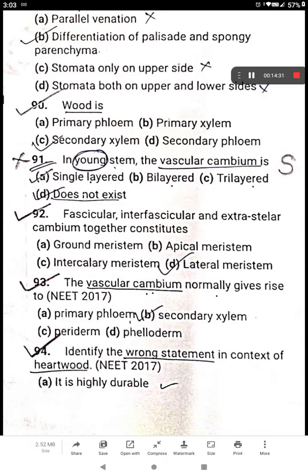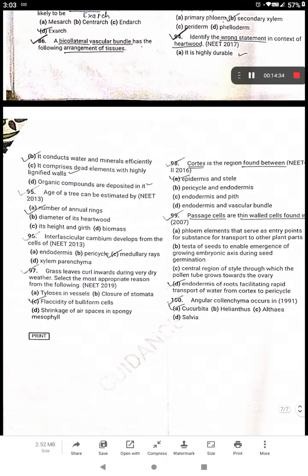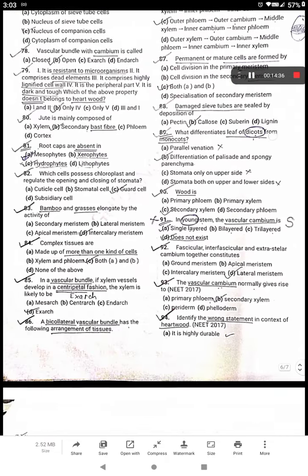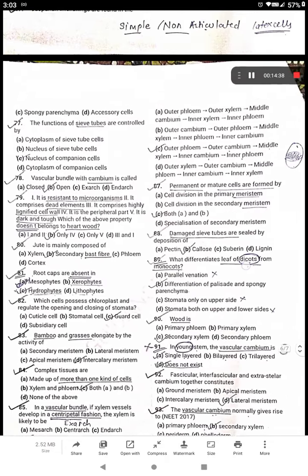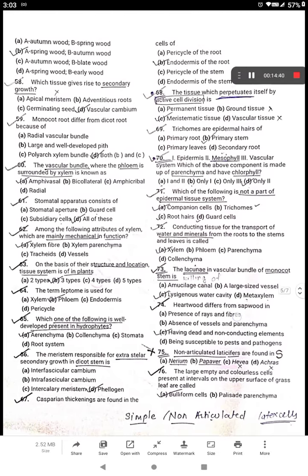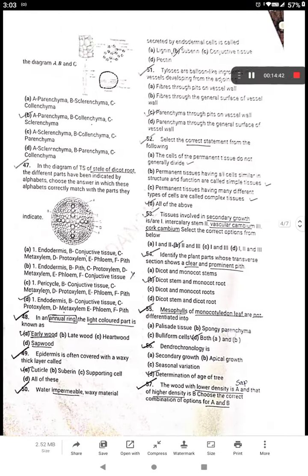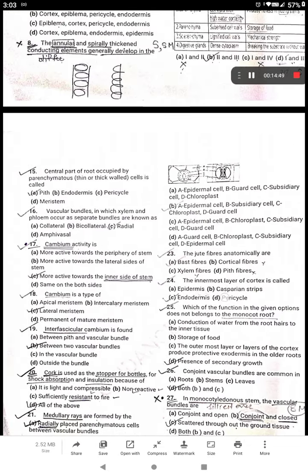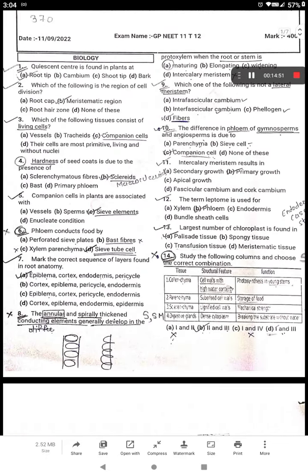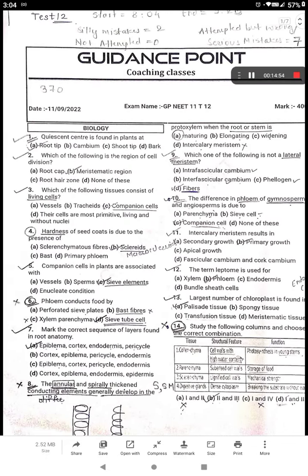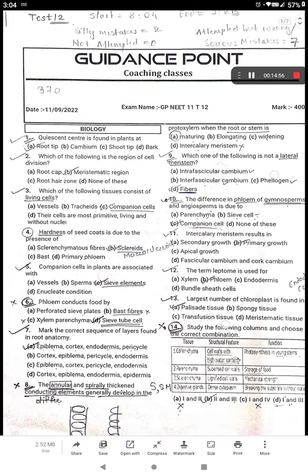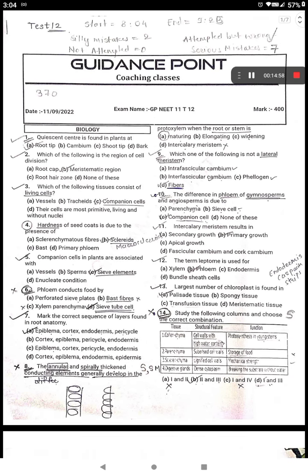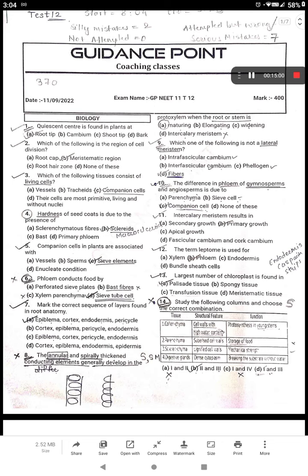After that I did not make any mistakes. So in total I made 1, 2, 3, 4, 5, 6 and 7 mistakes, and two of them are silly mistakes, so I would have increased my score to 375.